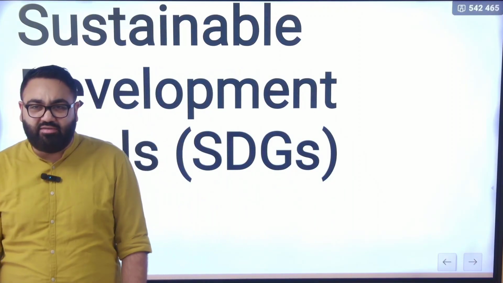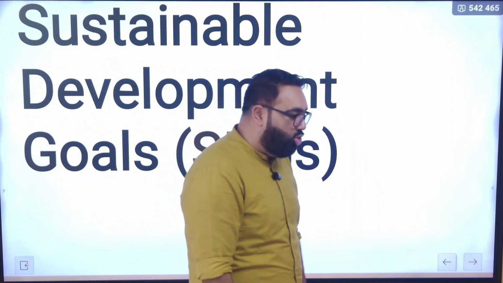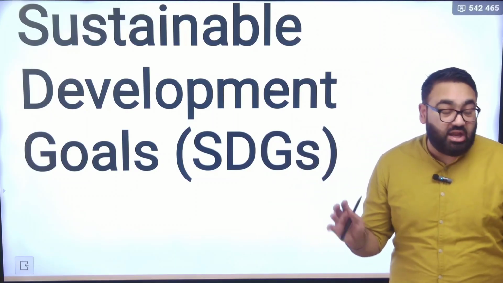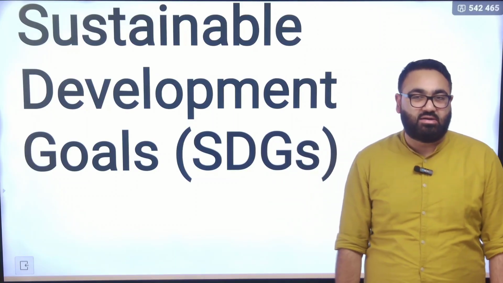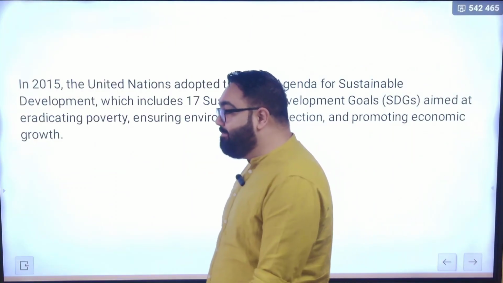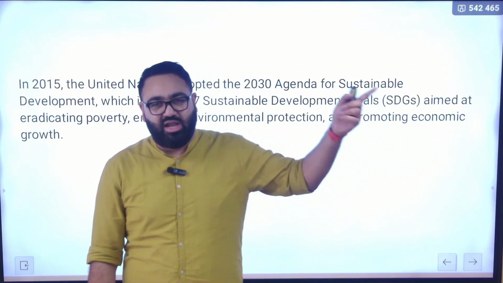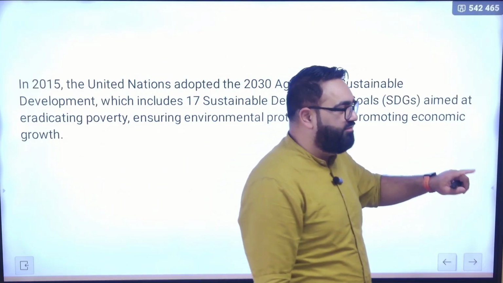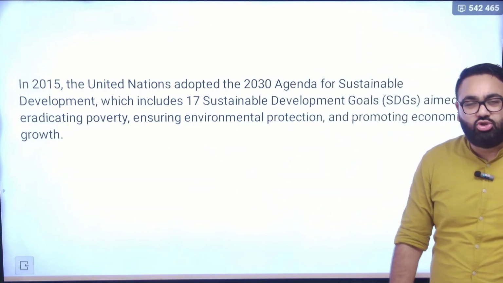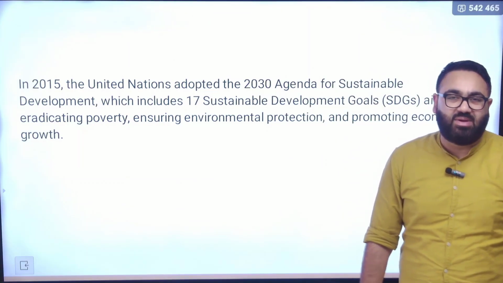Now, I'm sure all of you would have read about Sustainable Development Goals. These are 17 goals that the UN has asked the countries to try and achieve by 2030. Before that, the UN used to have something called MDG, that is Millennium Development Goals. So the Millennium Development Goals got over, then we followed it up with Sustainable Development Goals. So there are 17 of them, and I'll just show you all of these. Again, the aim for the countries is to achieve this by 2030.